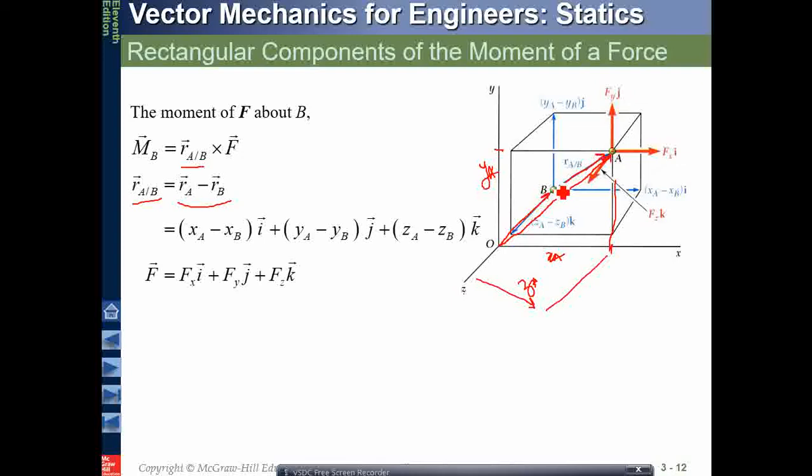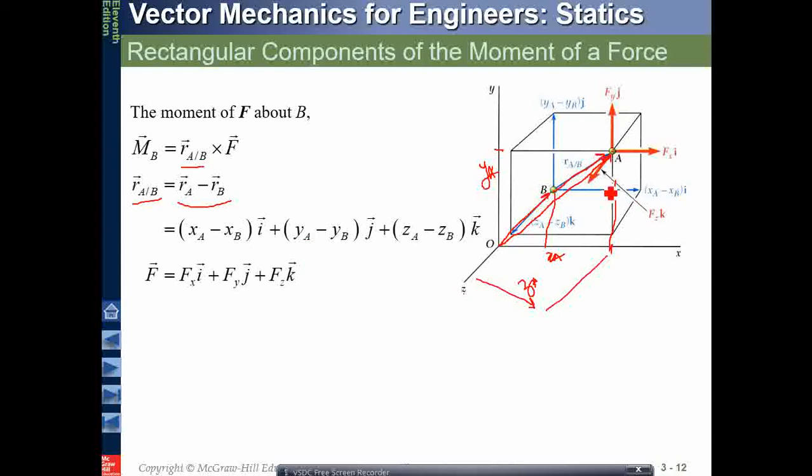In case of B, we will be having XA, sorry, we will be having BX, we will be having XA.